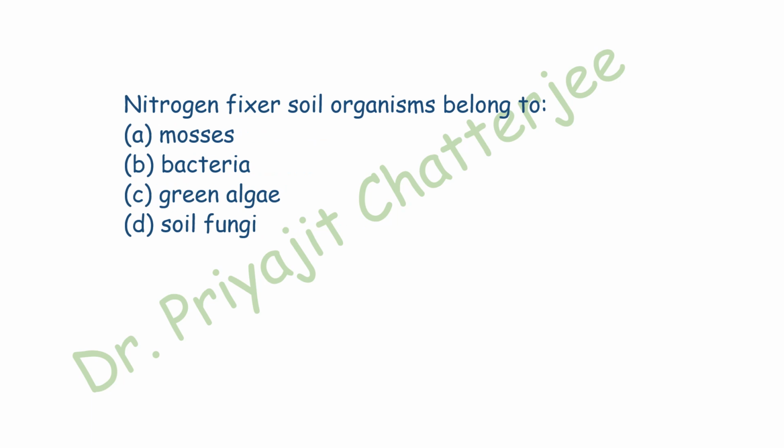The next question, nitrogen fixing soil organisms belong to. There are four options: mosses and bryophytes, bacteria, green algae, and the fourth option is soil fungi. Now here the right answer is option B, that is bacteria, because nitrogen is not available to the plants, and only the bacteria can fix the atmospheric nitrogen and make it available for the plants.